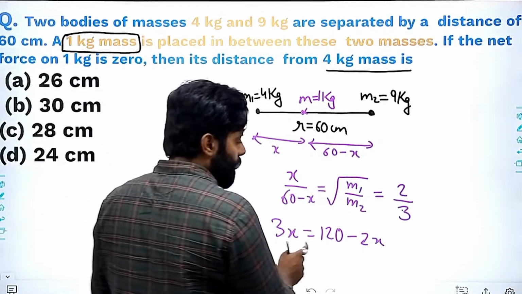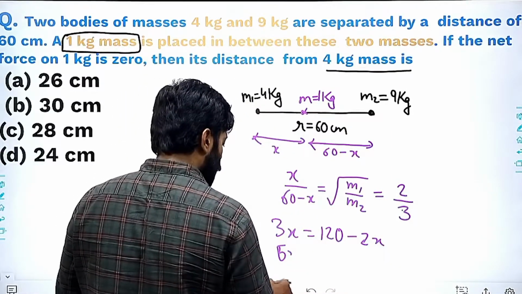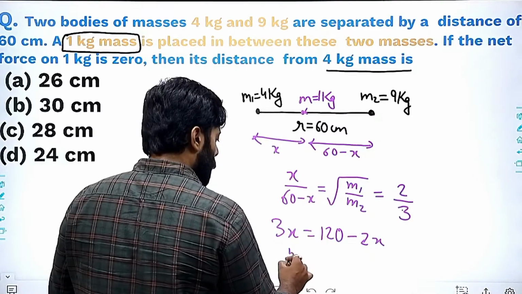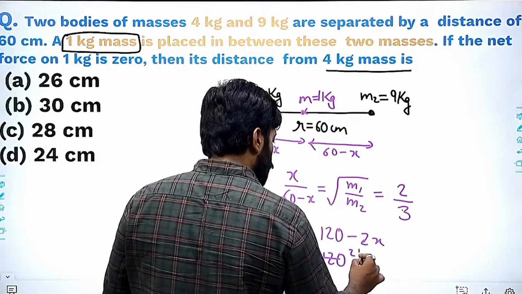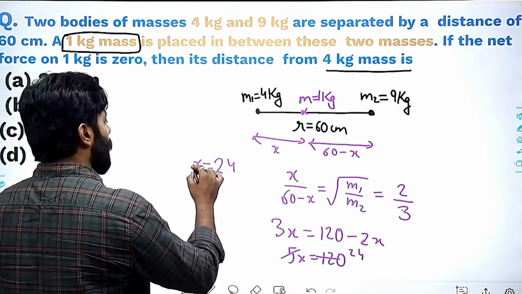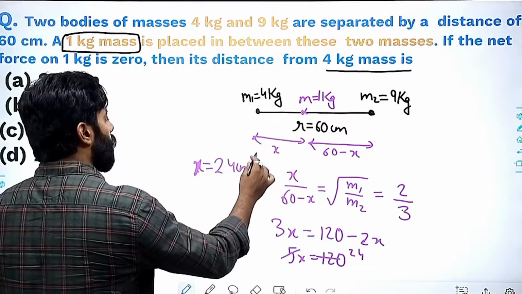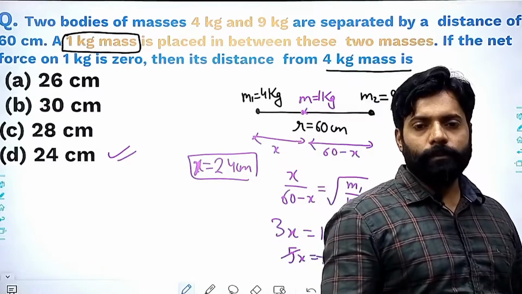So that will be 3x is equal to 120 minus 2x. So that will come out to be 5x is equal to 120. 5 and 5 to the 10, 5 for the 20. So x will be 24 centimeter. So this is the answer.